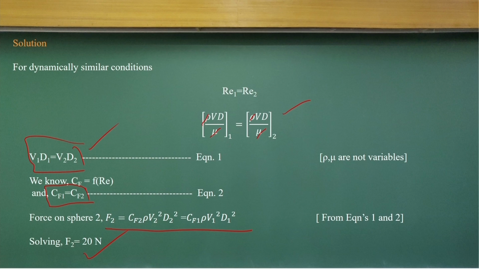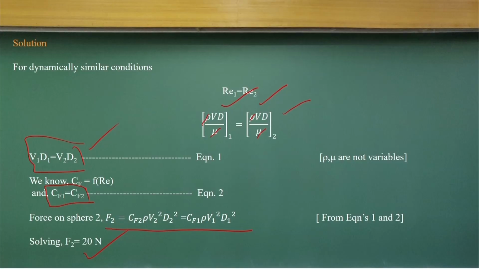So, you only have to try to understand what the dynamic similarity should be, whether the flow Reynolds numbers or the flow Froude numbers. Then you look at the force levels and the dynamic similarity conditions, like CF1 is equal to CF2, which is a function of the Reynolds numbers. So, we can find out what could be the force acting on this.